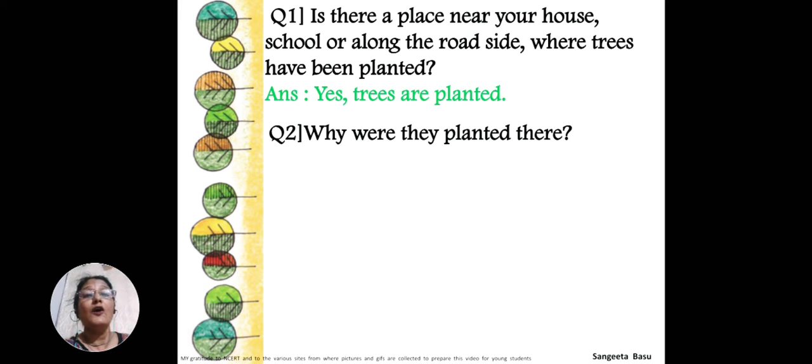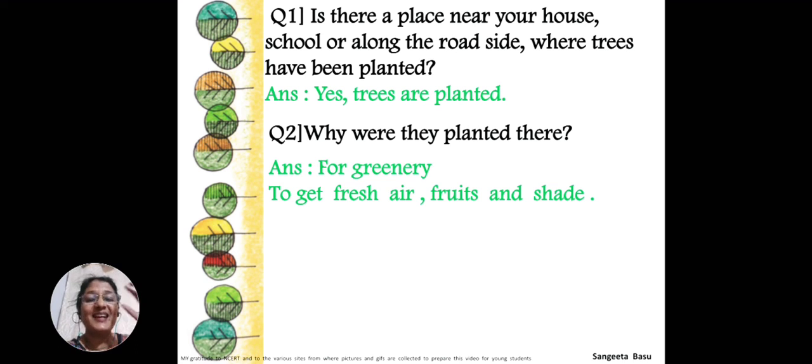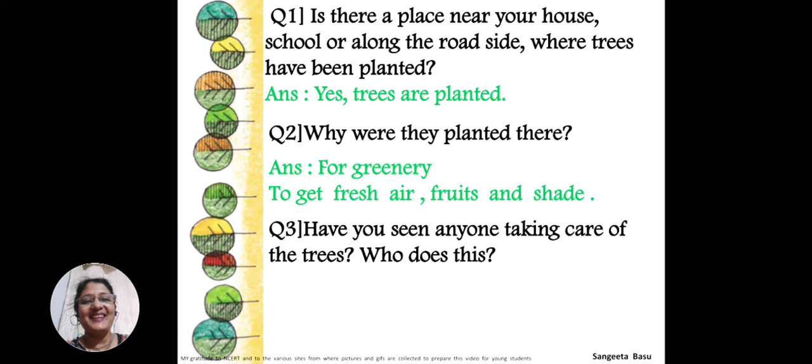Next question: why were they planted there? Yes, why are the trees planted, children? Are trees useful? Yes, trees are very useful. So why are trees planted on the roadside? For greenery, to make the place look very green, to get fresh air, to get fruits and also shade. Let us go to the next question.